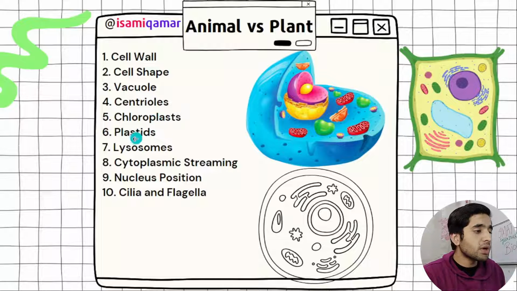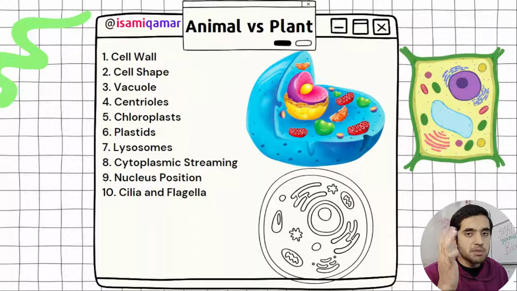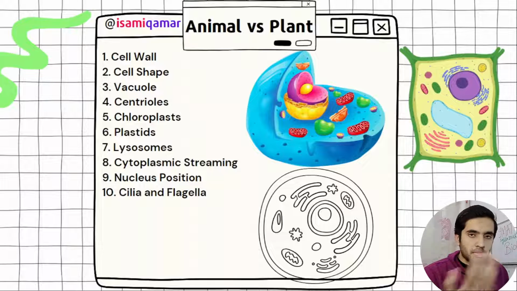Sorry. Okay, now next we have plastids. Chloroplasts are basically plastids. Plastids are in plant cell, they are absent in animal cell. Plastids are of three types. Chromoplast I have discussed earlier. Chromoplast, chloroplast, and leucoplast. So you need to know about the functions of all these types. Then we have lysosomes, cytoplasmic streaming.